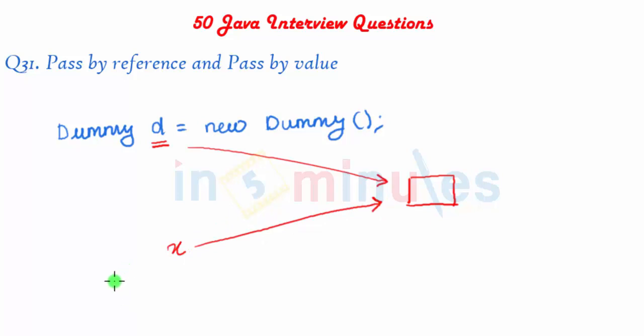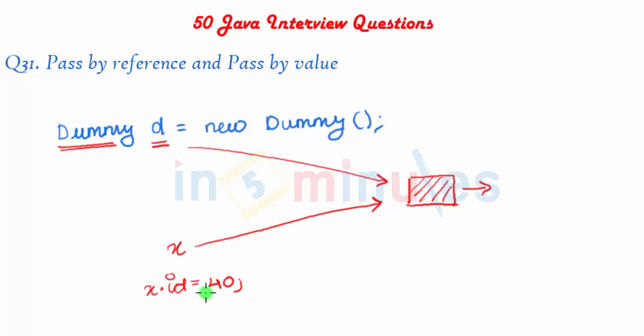And if I make changes inside the called function, such as x.id is equal to 40, this statement translates to: the memory location that x holds, this memory location, and the id of that particular memory location, because we know that this memory location is nothing but a Dummy object, and if it is a Dummy object, it must have an id field.